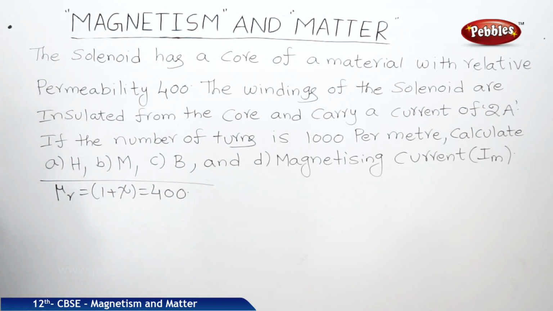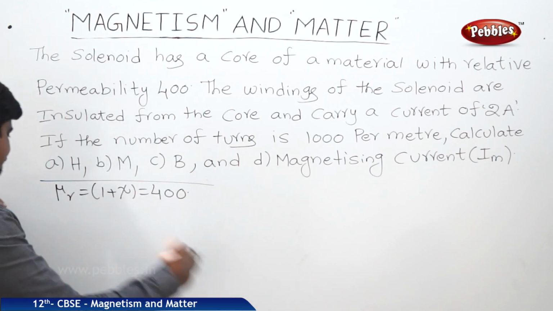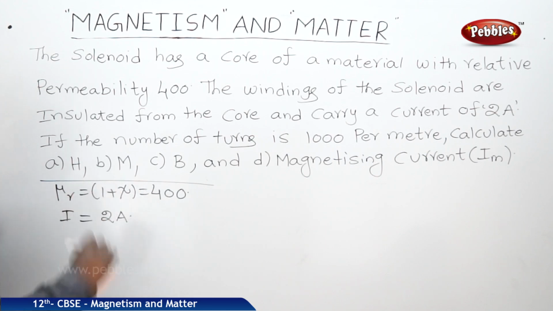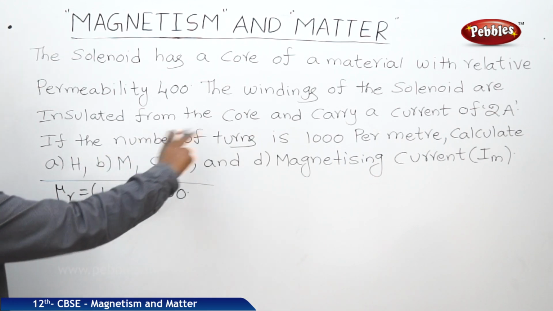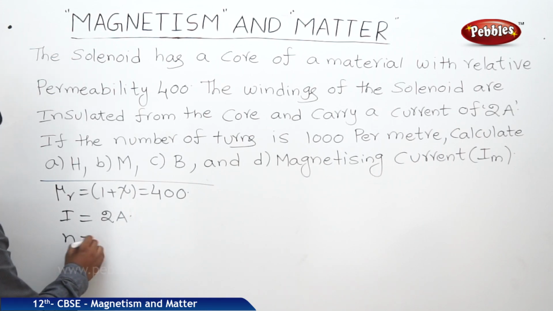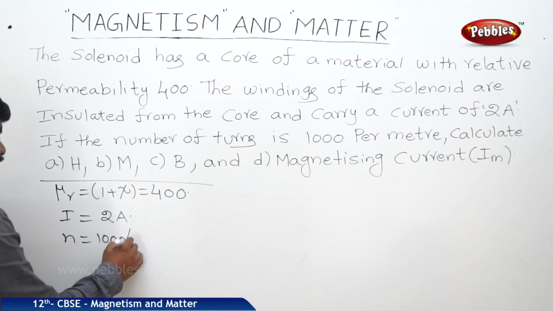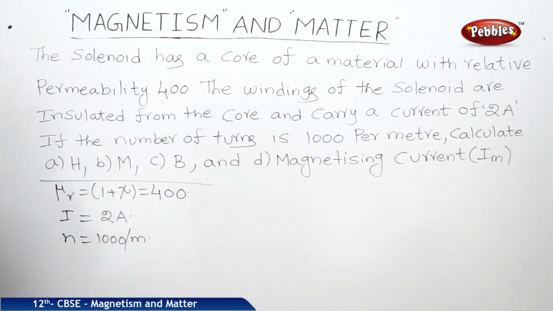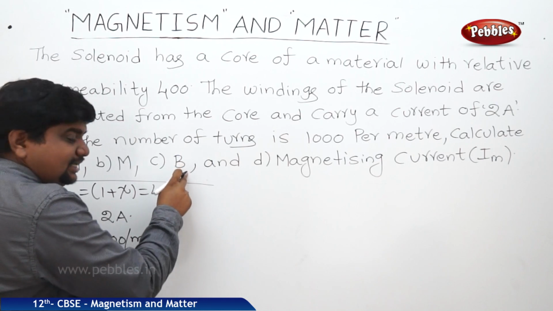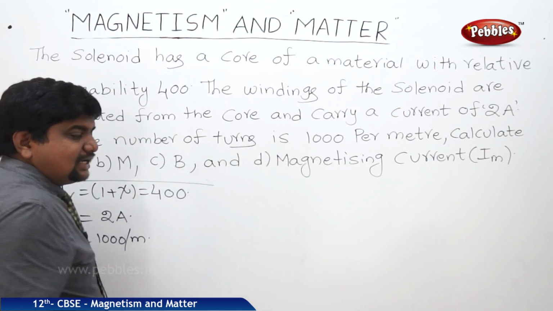The windings of the solenoid are insulated from the core and carry a current of 2 amperes. I is equal to 2 amperes. If the number of turns is 1000 per meter, therefore N is equal to 1000 per meter. Calculate H, B, M, and magnetizing current I_M.